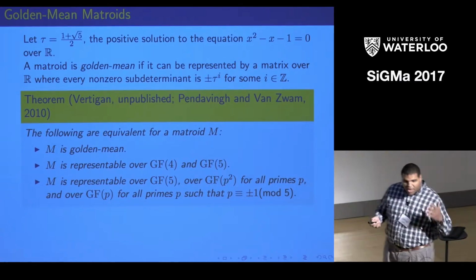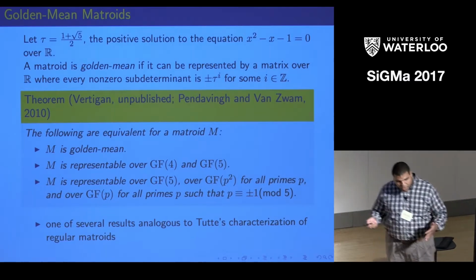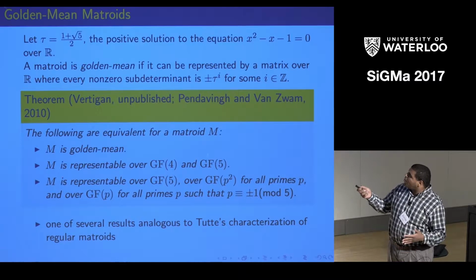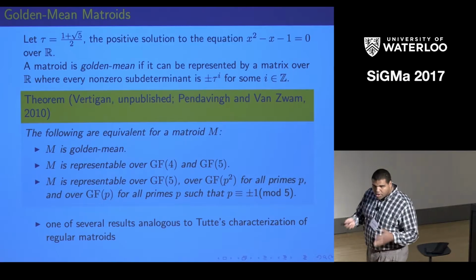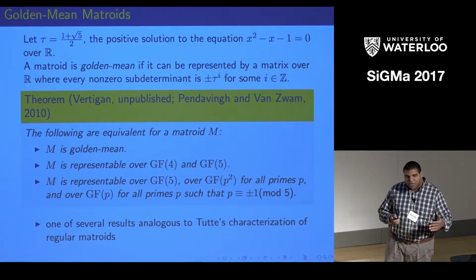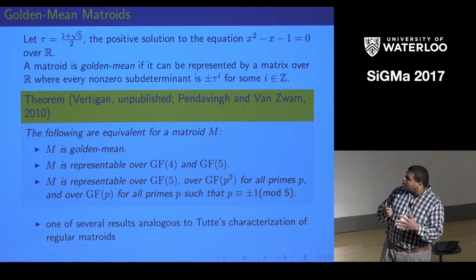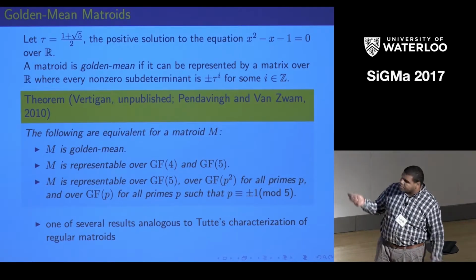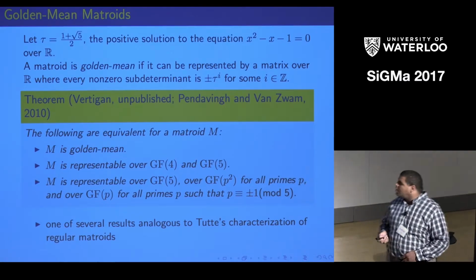So this is one of several results that are very analogous to Tutte's characterization of the regular matroids, because we can see, well, what kind of matrix is this representable over? The regular matroids are representable over the reals by a matrix that is totally unimodular, meaning every non-zero subdeterminant is plus or minus 1. And then we also can see, well, what kind of fields is the matroid representable over? Regular matroids are representable over all fields.